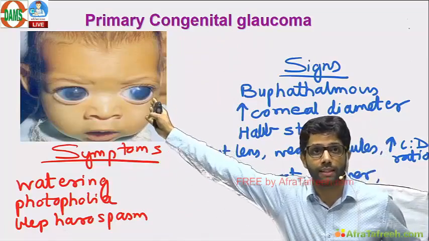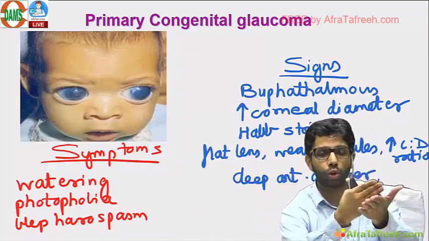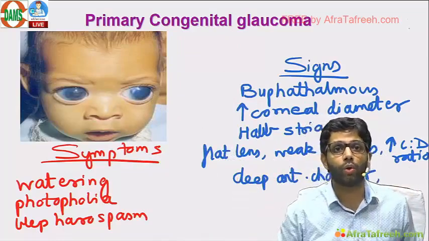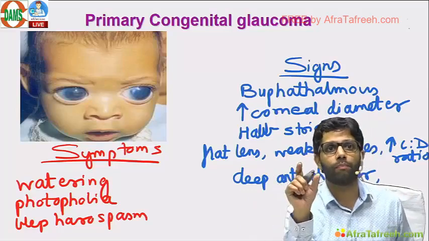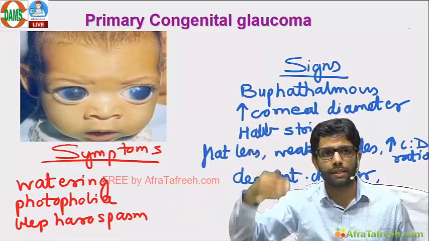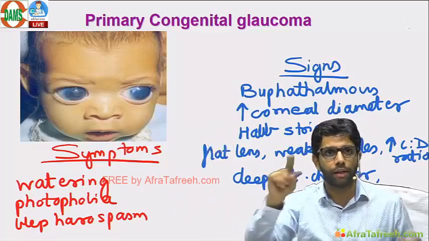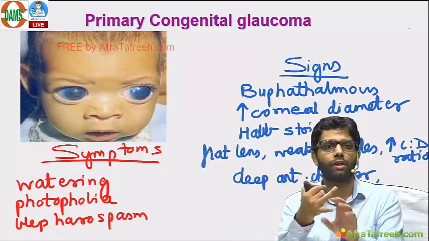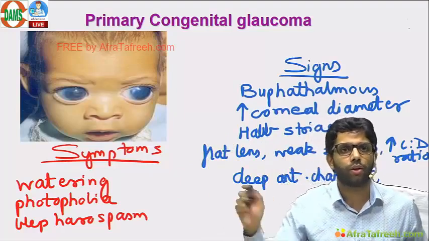If the cornea is hazy, then trabeculotomy. But if one option has goniotomy, and another option has trabeculectomy plus trabeculotomy, that will be a better answer than goniotomy. If A, B, C, D, 4 surgeries are given, goniotomy is the surgery of choice. If in one option a combination of trabeculectomy plus trabeculotomy is given, that is a better answer than goniotomy.